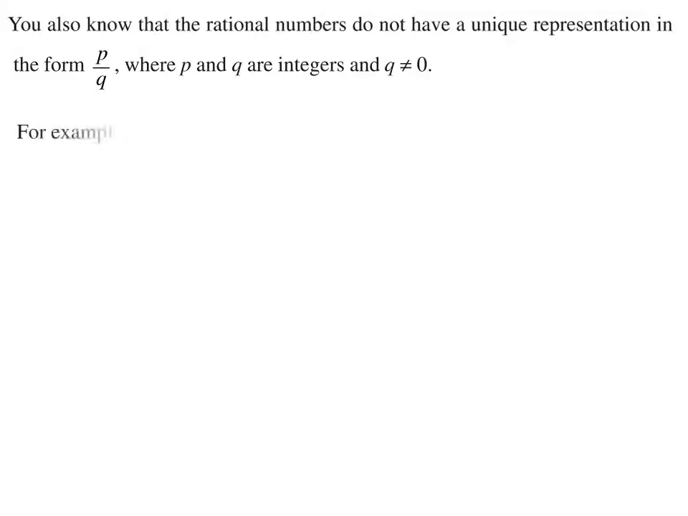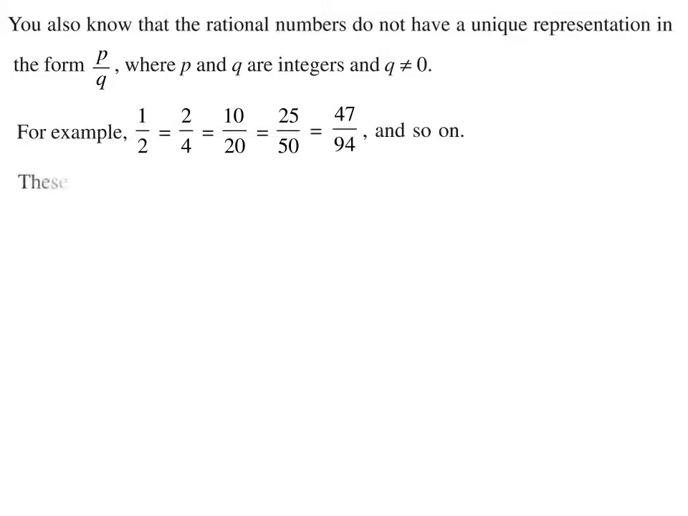For example, 1 by 2 can be written as 2 by 4, which is also equal to 10 by 20, also equal to 25 by 50, also equal to 47 by 94. So 1 by 2 can be written in all these forms, and so on. We can write an infinite number of terms like this. So what will happen when we write any rational number in a P by Q form? These are the equivalent rational numbers or fractions.